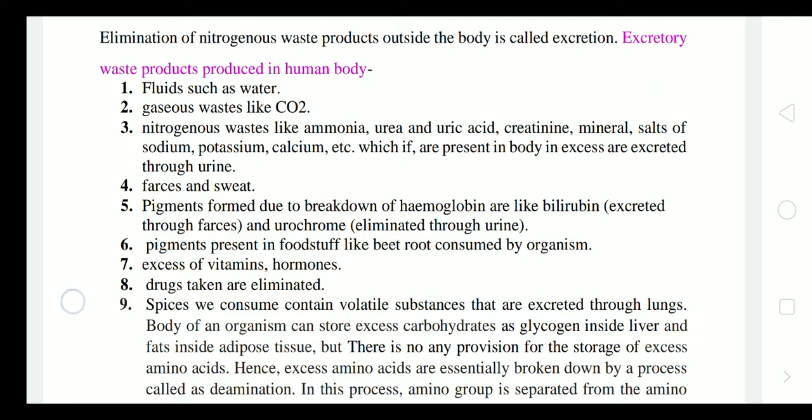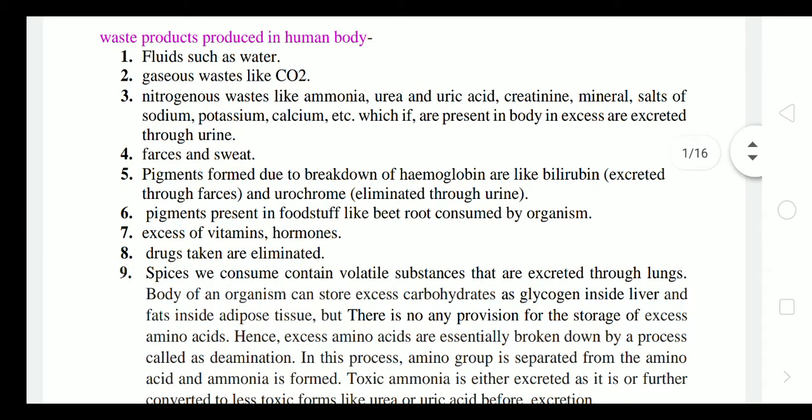Excretory products produced in the human body, there is a list which is given. First, fluids such as water, that means in cellular respiration, where the breakdown of glucose takes place, it is oxidized, so oxygen is utilized, and water vapor and carbon dioxide are formed. The second one is gaseous waste like carbon dioxide. Then nitrogenous waste like ammonia, urea and uric acid, creatinine, and mineral salts of sodium, potassium, calcium, etc.